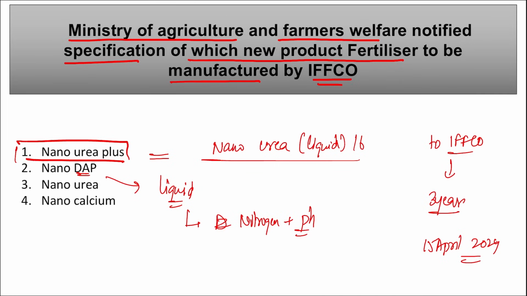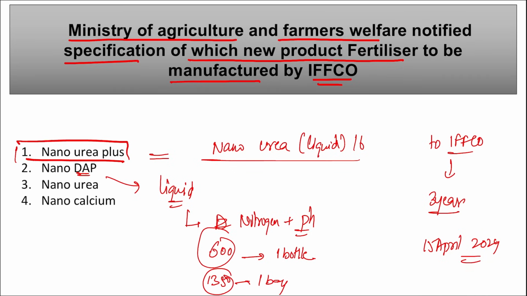Apart from this, remember this Nano DAP will also be developed by IFFCO only, and this will soon be available for the farmers, and this is cheaper than the conventional DAP. Right, this Nano DAP is available for just 600 rupees, correct, for one bottle. Whereas if we talk about the conventional DAP, one bag of DAP used to cost 1350 rupees.